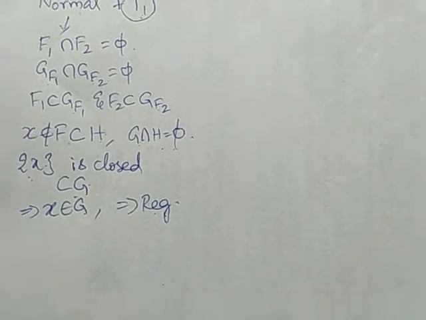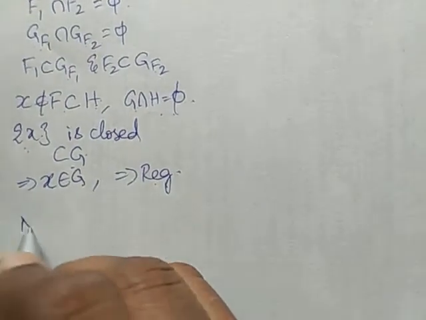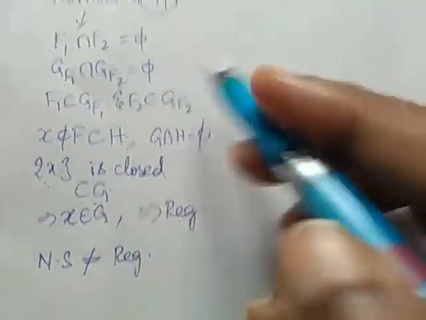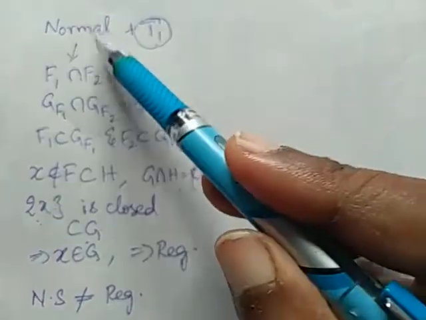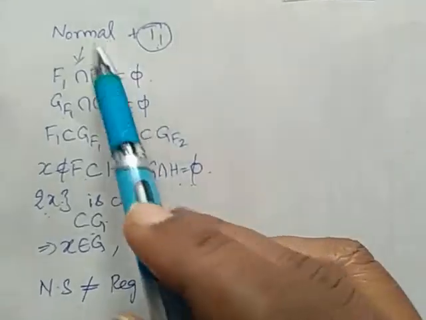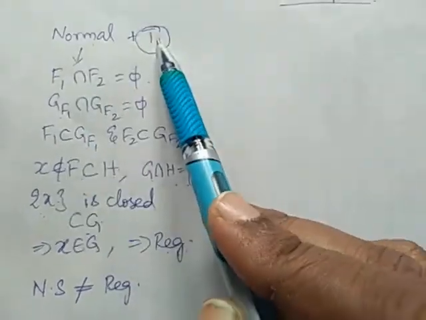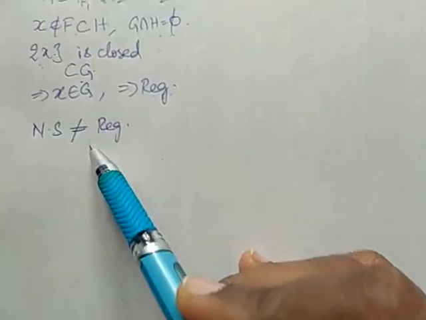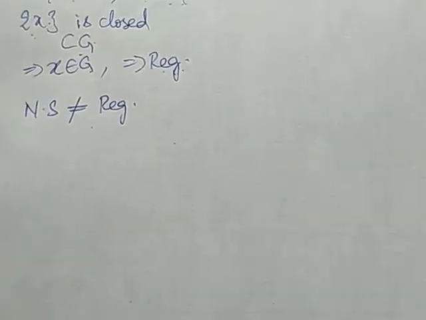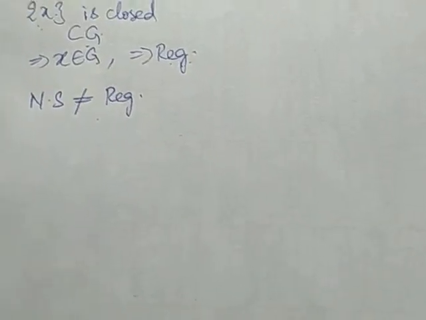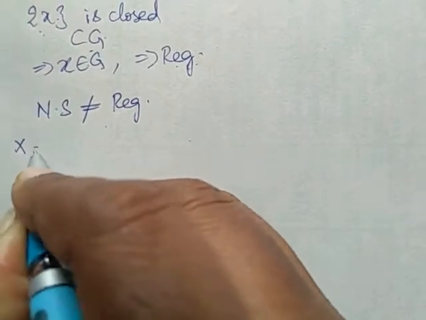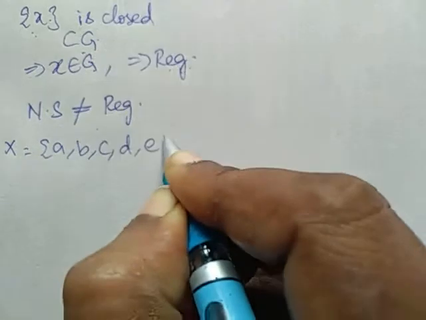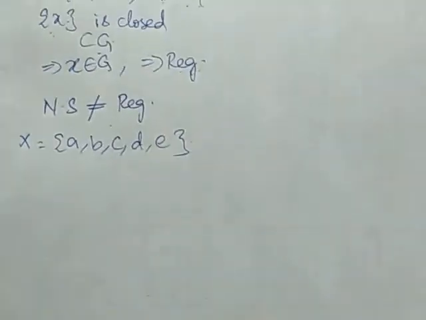Now we are going to prove every normal space is not necessarily a regular space. See here, using the T1 condition we have proved normal space is regular space. It means normal space plus T1 space is regular space. Now we are going to prove every normal space need not be regular. To prove this, I'll consider X as {A, B, C, D, E}. I'm going to prove this using an example.